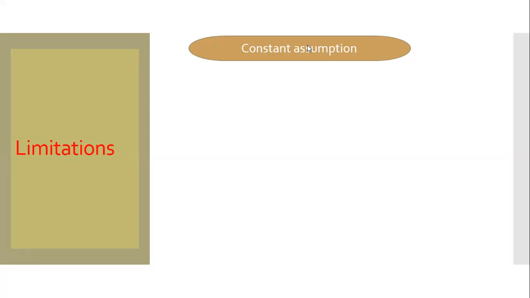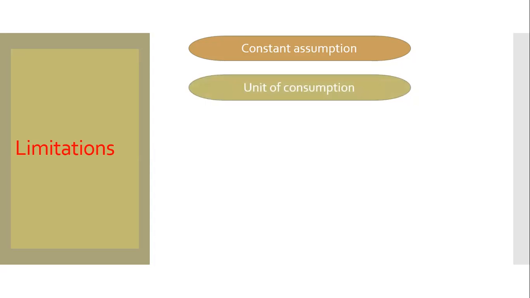Number one, constant assumption. In the assumption, we have seen that consumers' income, taste, time, these are fixed. There's no change of this. But in reality, it is very hard to think these are constant. This is one criticism.